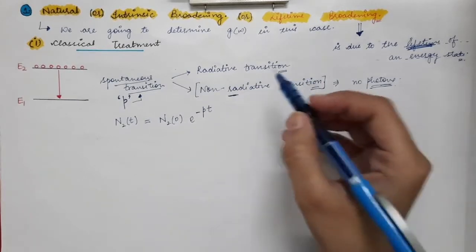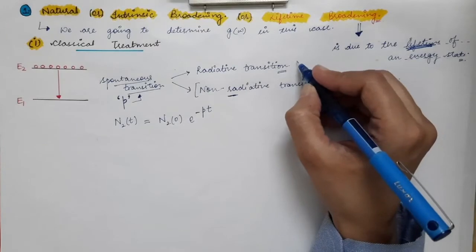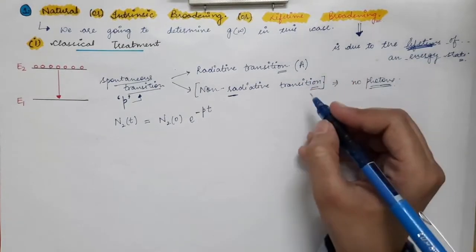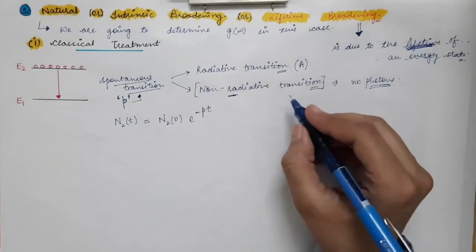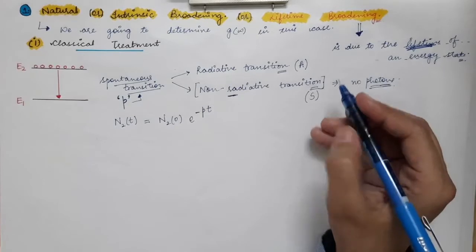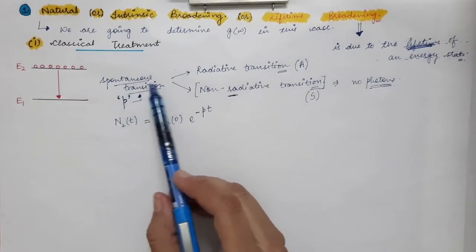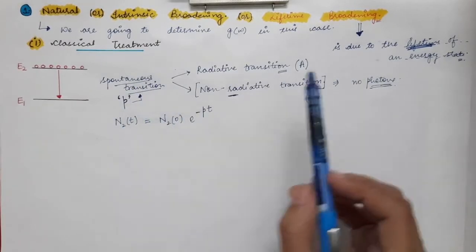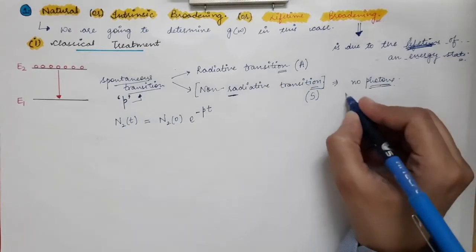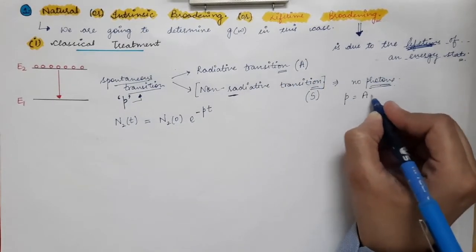Let's say the probability of radiative transition per unit time is given by capital A, and the probability of non-radiative transition per unit time is given by capital S. So the probability of the spontaneous transition per unit time will be the sum of these two probabilities. So P will be equal to A plus S.